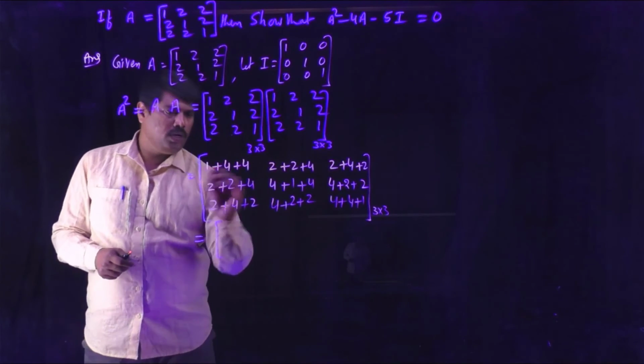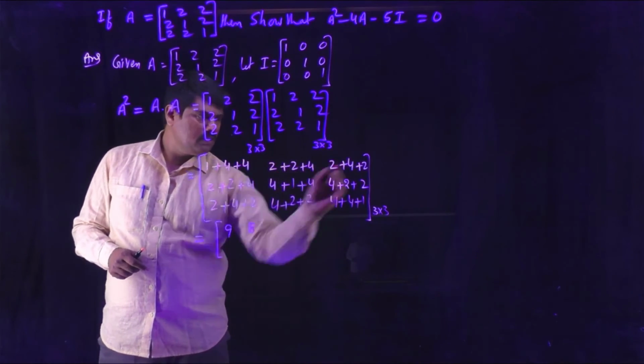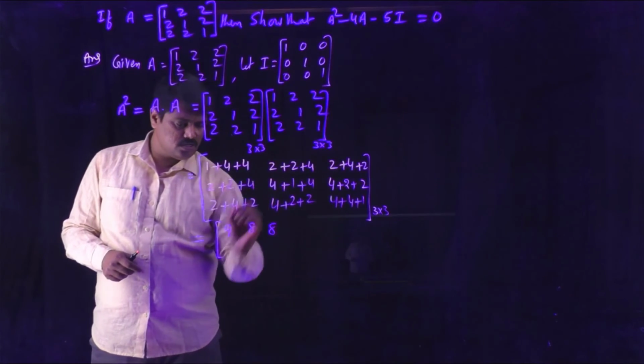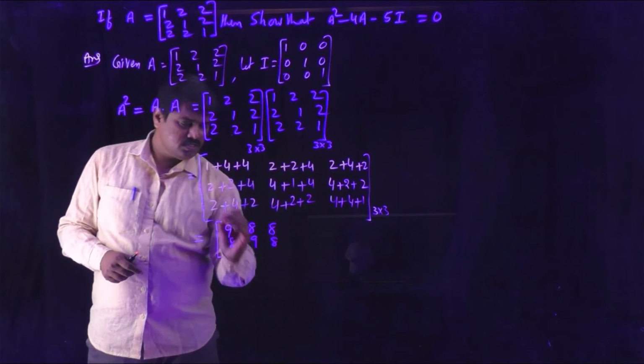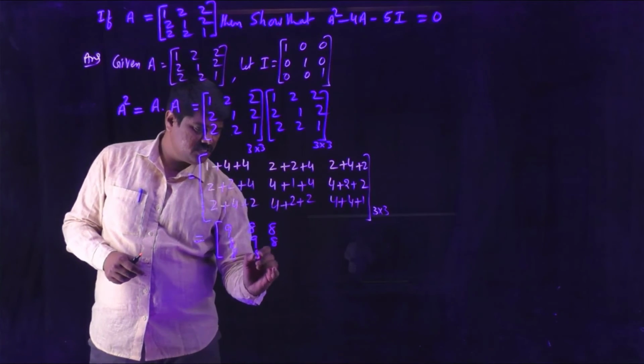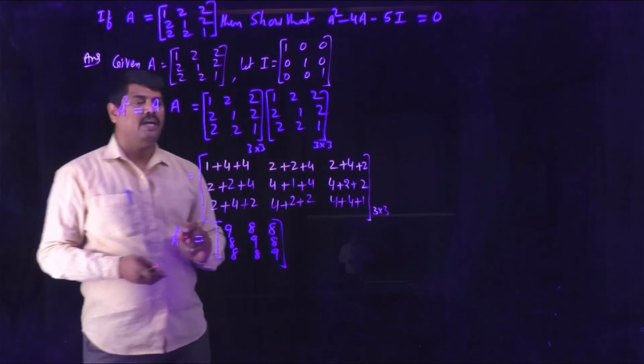Now 1 plus 4 plus 4 is 9. 2 plus 2 plus 4 is 8. So this is also 8. This is also 8. This is 9. This is 8. This is 8. 8. 9. So we obtain the matrix A square.